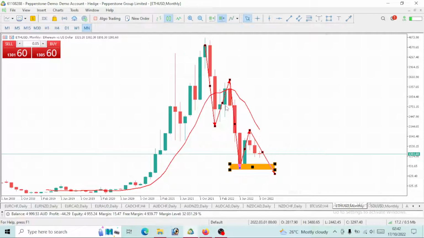It is still bearish. The price is still below the 10 period moving average. So monthly time frame, guys, we are on a bearish move. So if you want to take this trade, look for a way to actually short it.